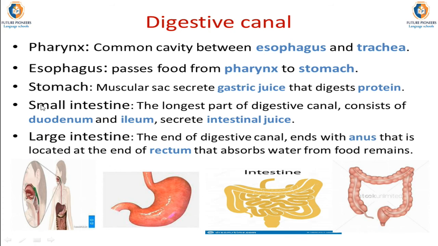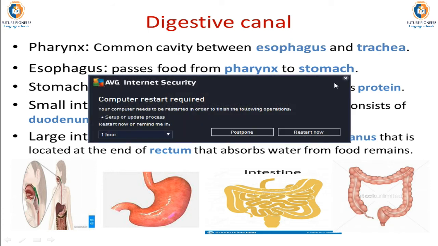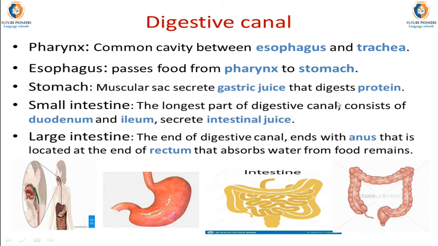In duodenum, some digestive juices are secreted, and in ileum, the digestion of food is completed and absorption of food occurs. Digestion occurs completely in the small intestine, which secretes intestinal juice, which digests all types of food.